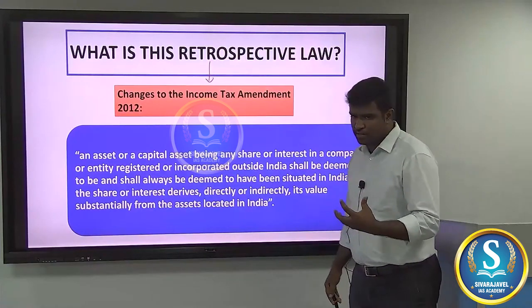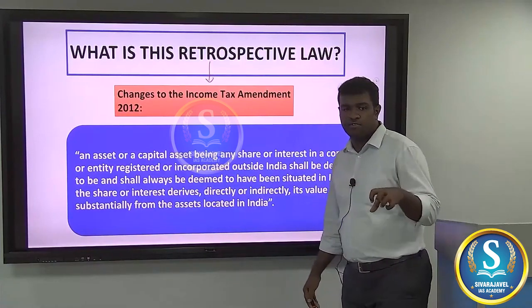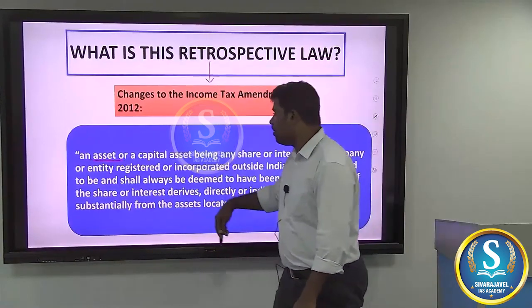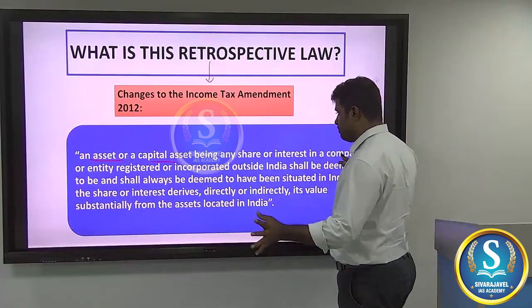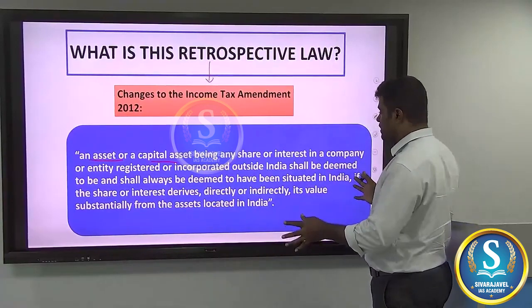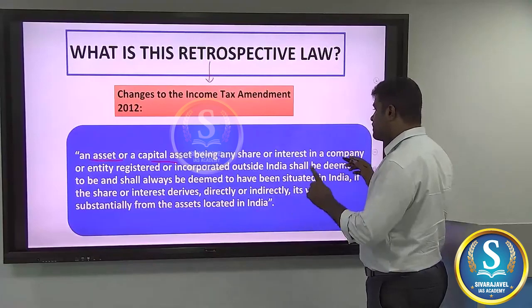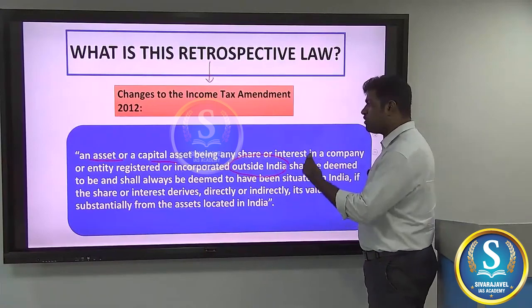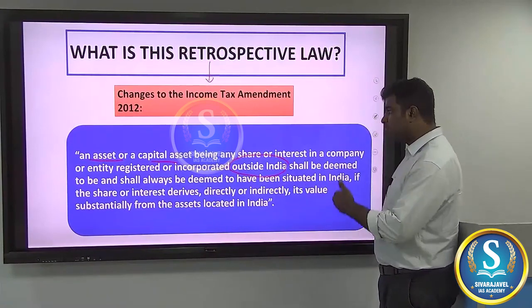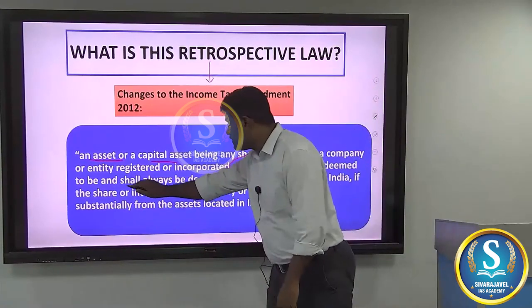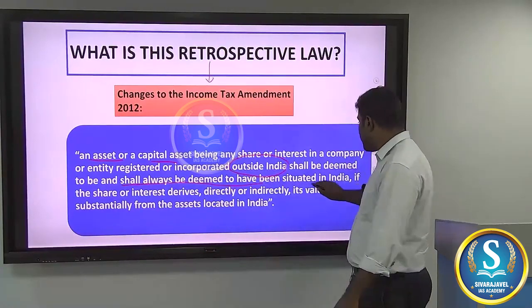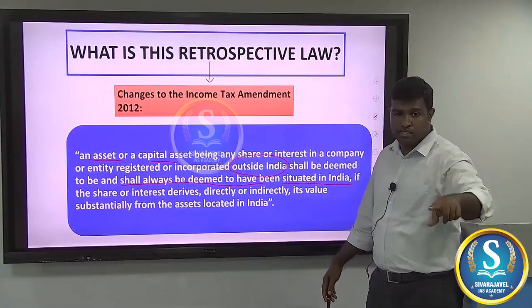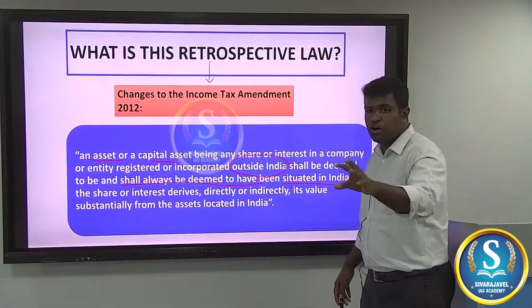The main clause of interest is that any capital asset that is bought and sold outside, if it is situated outside India, remember the clause here, if it is registered or incorporated outside India, even though it's outside India, shall always be deemed to be situated in India. You might be registered in some other place, but still we will consider that you are an Indian company